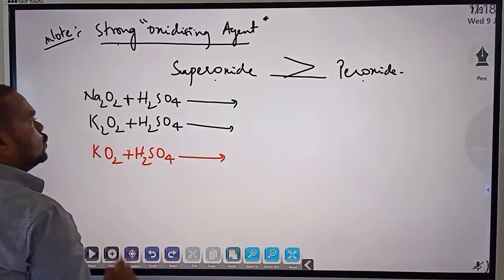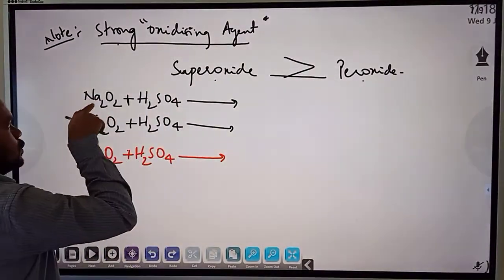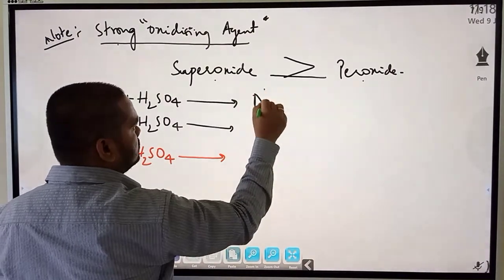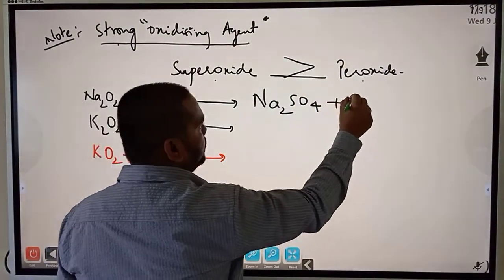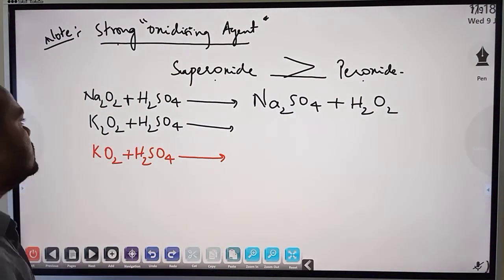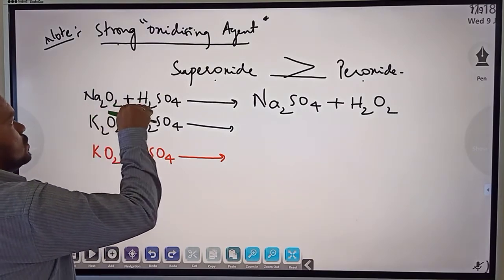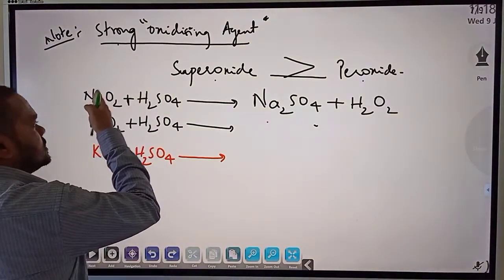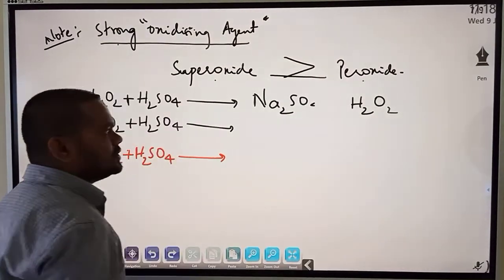So when I talk about Na2O2, is Na2O2 a superoxide or a peroxide? Peroxide. So Na2O2 on treating with sulfuric acid forms sodium sulfate, Na2SO4, plus peroxide, that is H2O2. Just a displacement reaction. Sodium is more reactive than hydrogen, so it will kick out the hydrogen and form sodium sulfate. The hydrogen left over will go with oxygen and form H2O2. Simple, it's a displacement reaction.